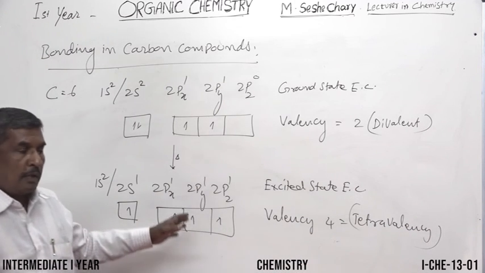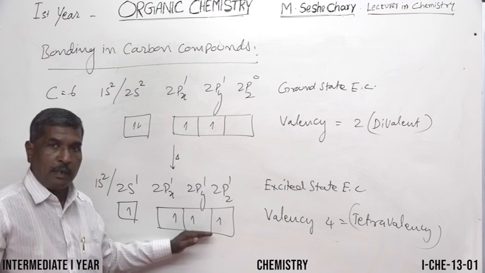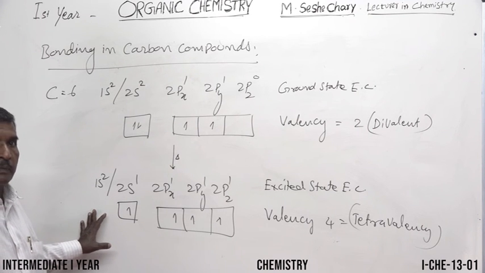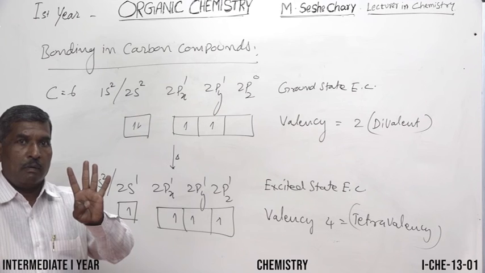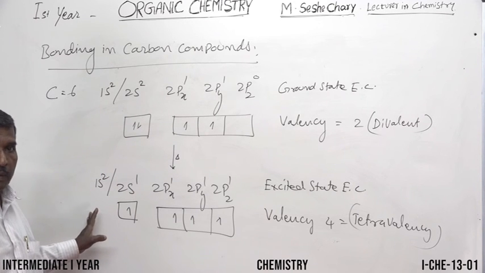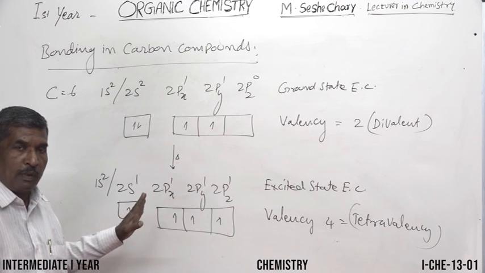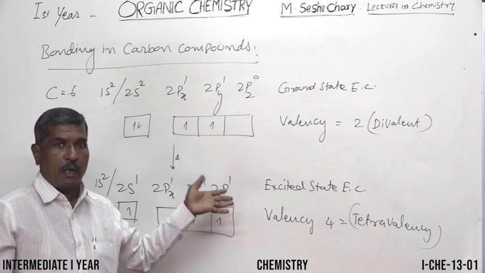So this is tetravalence. That means always at room temperature it will be like this. That's why carbon forms 4 bonds, and it has the highest catenation property. These two are responsible for the formation of a large number of organic compounds.